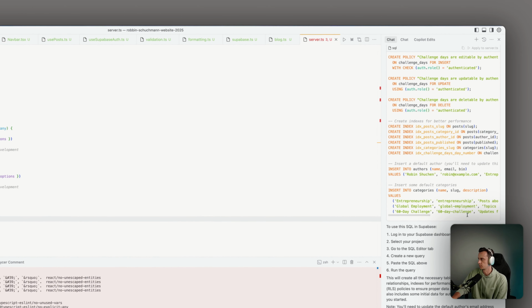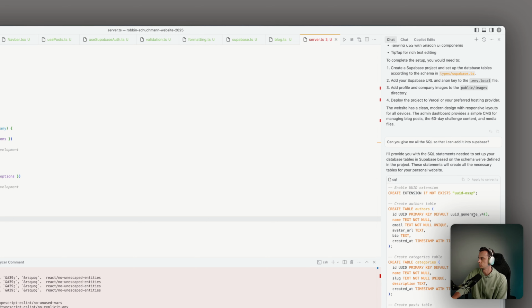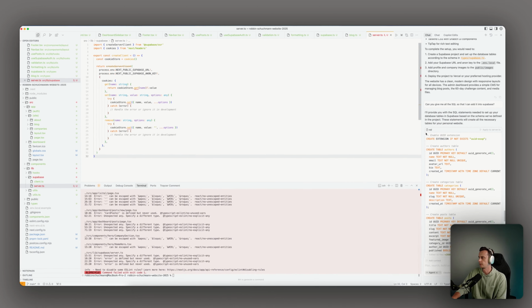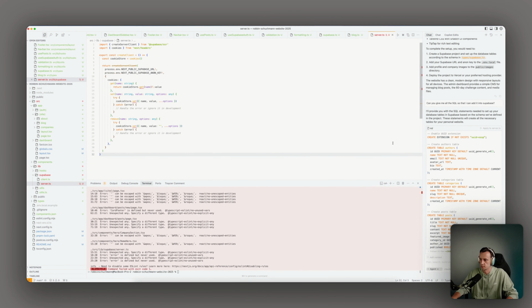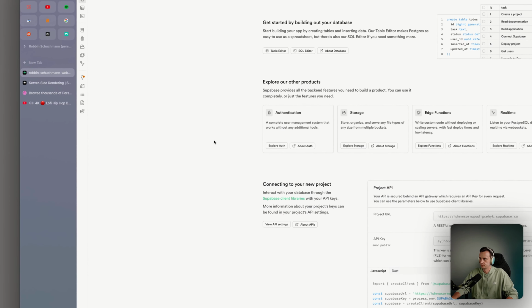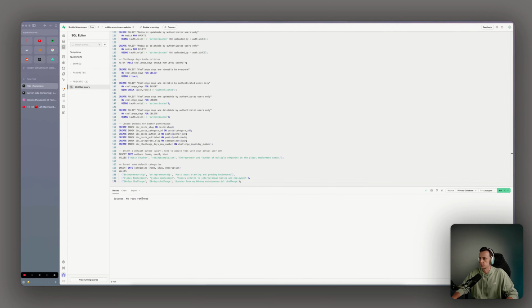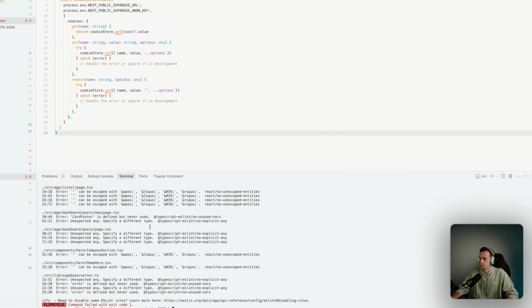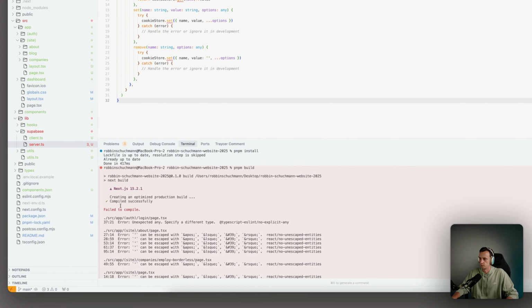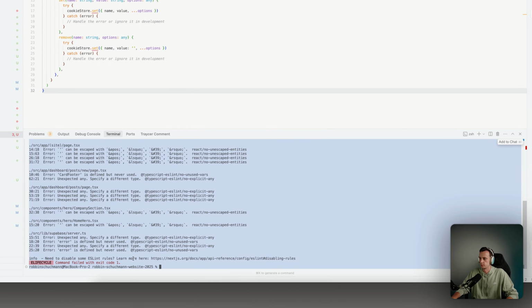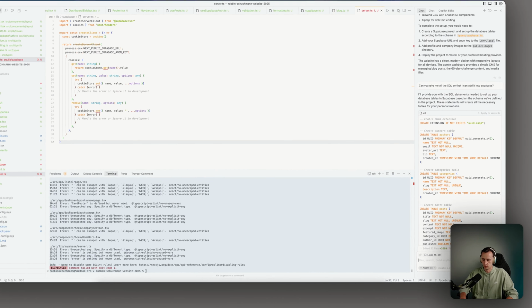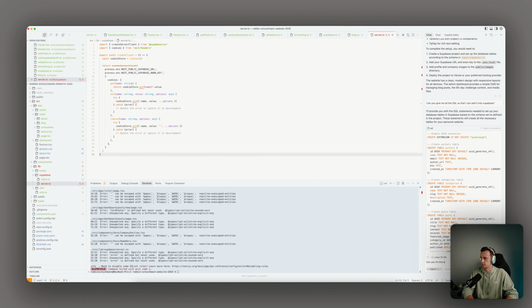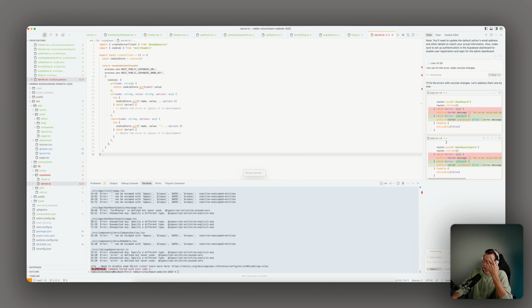I think it kind of misunderstood, but what you now can do, it's fairly easy. I want to figure out the MCP stuff later, but you go back to Supabase, you go to the SQL editor, just paste it in, success. So no rows returned. Go back here because we got quite some errors. So let's see. What I always do is just copy paste it in, and then say, can you fix this error? Make concise changes.